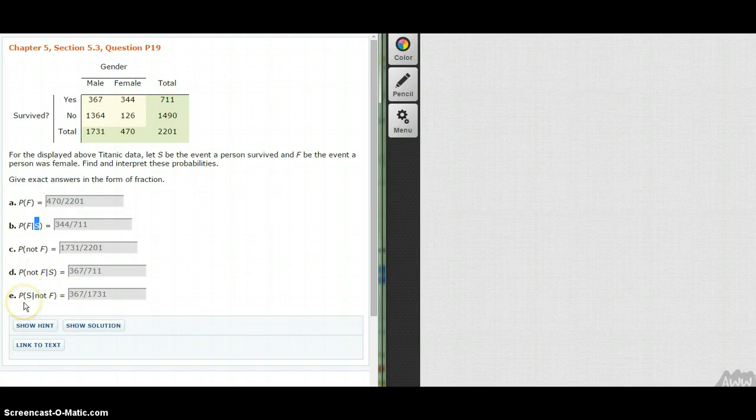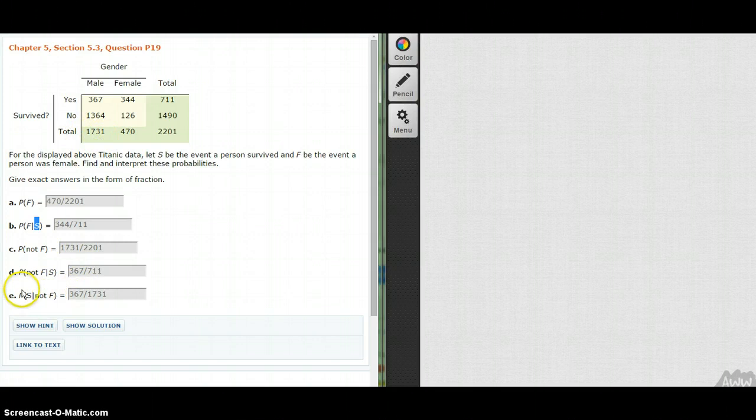And finally, we have the probability that you survived given that you're not a female. So here, in this case, we're not looking at the survived row anymore. We're focusing on the given information, that we are not a female. So the person is not a female, so we're in this column now. We're discarding everything else and we're focusing on the not female column. Now what's the probability that a person did survive? Well, that would be 367 over 1731.